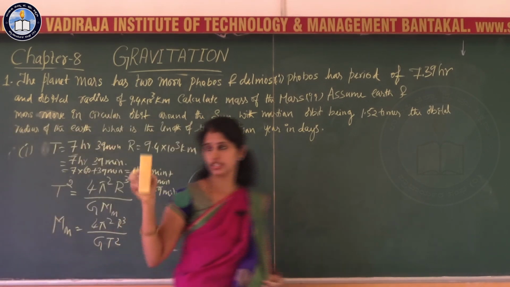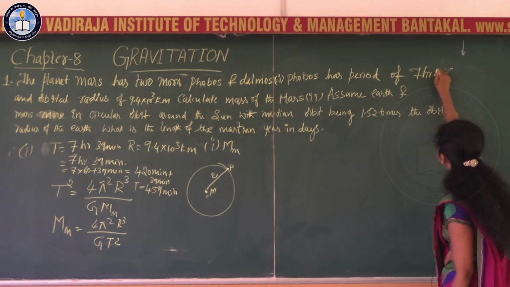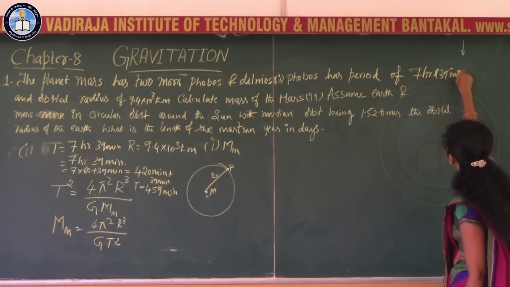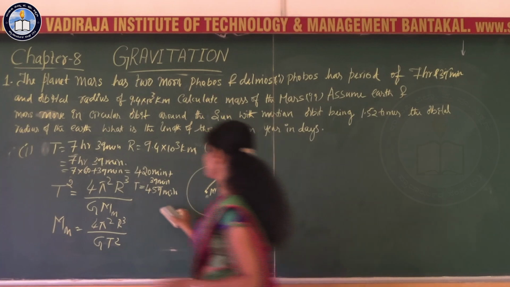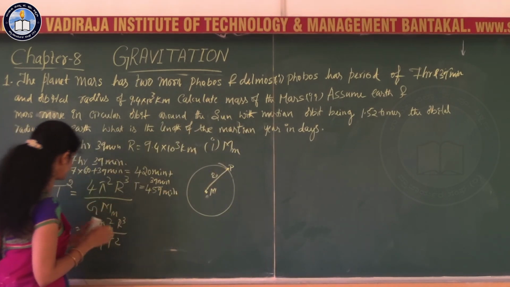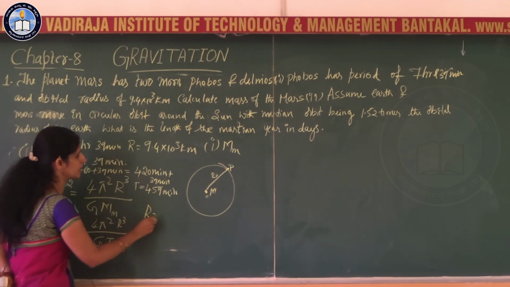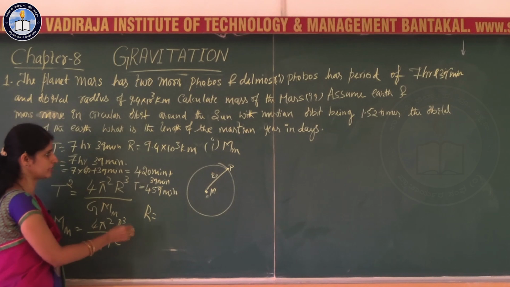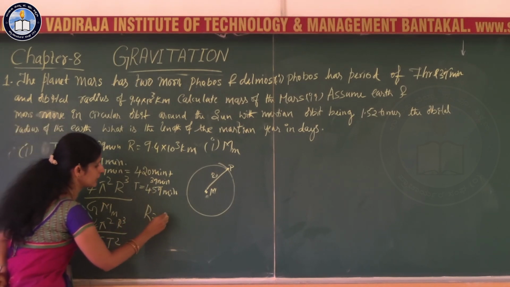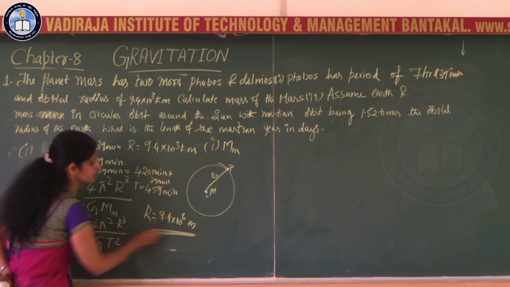So this is in the problem, that is 7 hour and 39 minutes. And the radius also, if you convert that into standard unit, it is in kilometer. If you convert that into meter, it will be 9.4 into 10 to the power 6 meters.